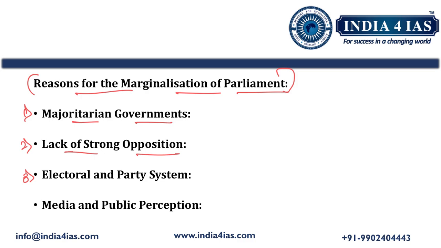Then the third one is electoral and party system. The first past the post electoral system tends to produce strong majorities even with a minority vote share. This often leads to a situation where ruling party with a strong presence in the cabinet dominates the parliament.